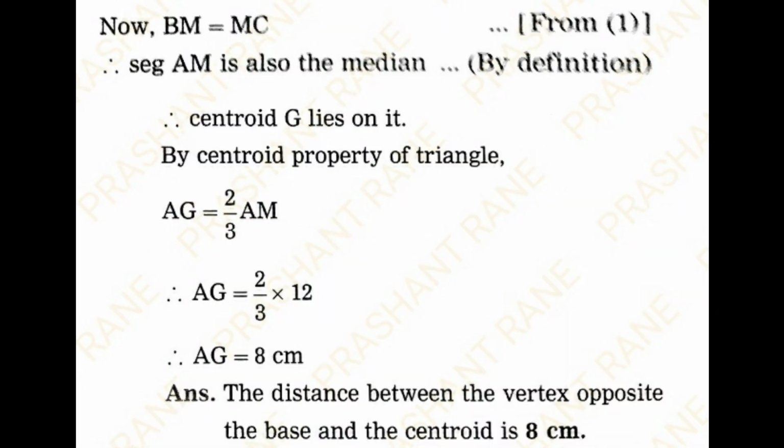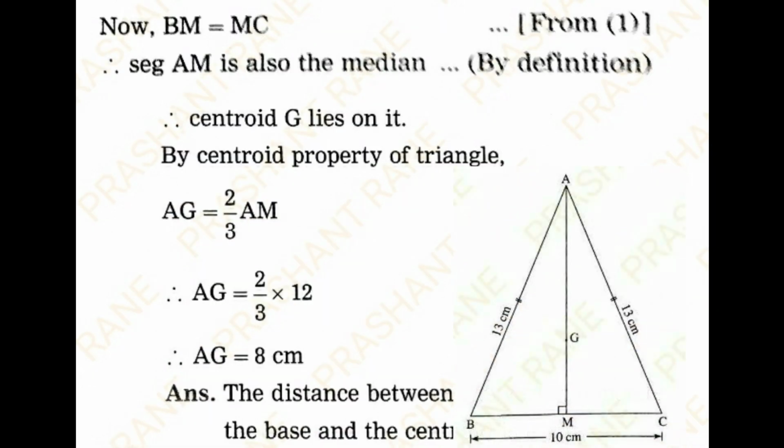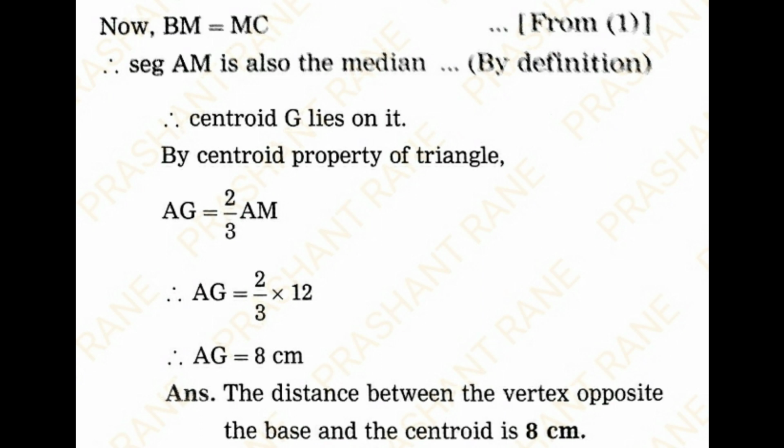And now BM is equal to CM from 1, and therefore segment AM is also median. Now, by centroid property of a triangle, AG is 2 upon 3 into AM. Therefore, AG is equal to 2 upon 3 into 12, and therefore AG is equal to 8 centimeter. And therefore, the distance between the vertex opposite the base and the centroid is 8 centimeter.